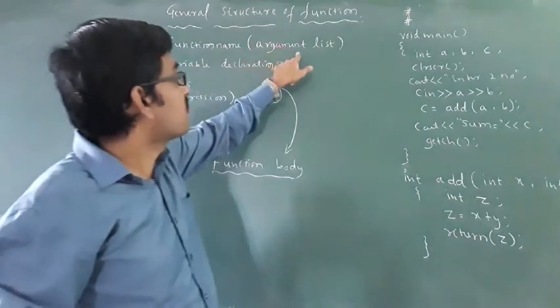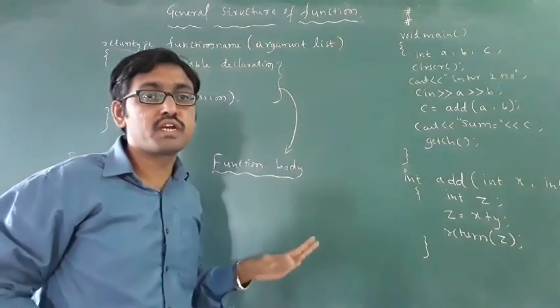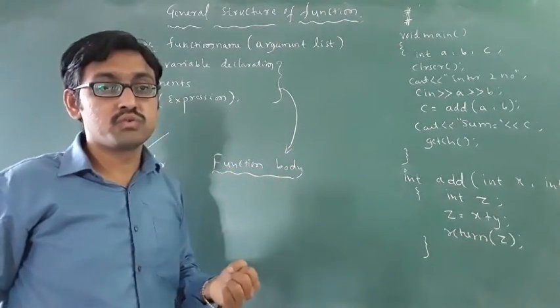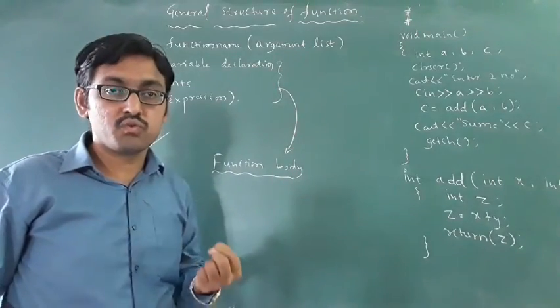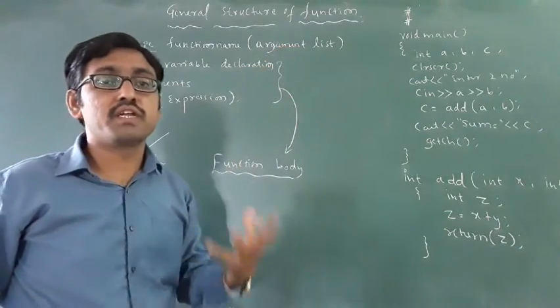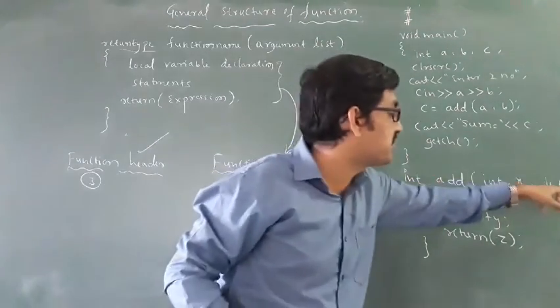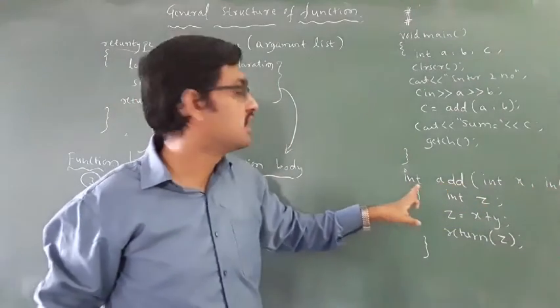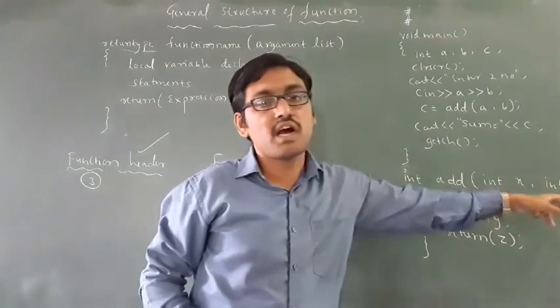Then the third one, what is the argument list? The argument list is nothing but variables which hold the value. What is the use of variables? They store the value, whatever value is passed to the arguments or variables. These are the first part. This is the small example I am using. Int is the return type. Add is the function name. Then there is the argument list.